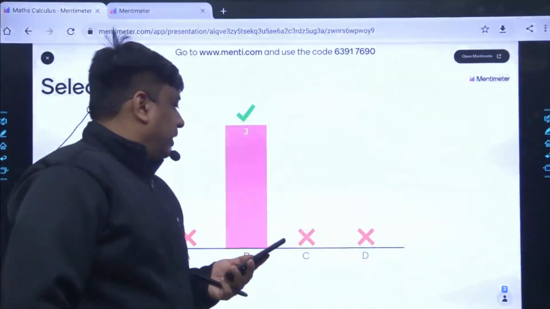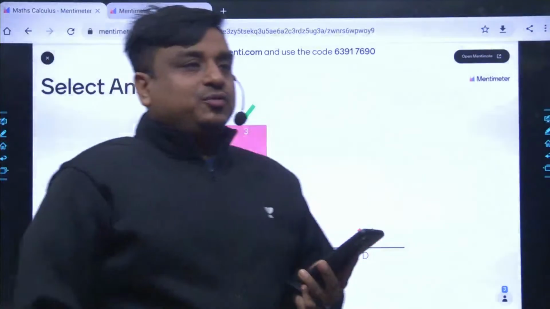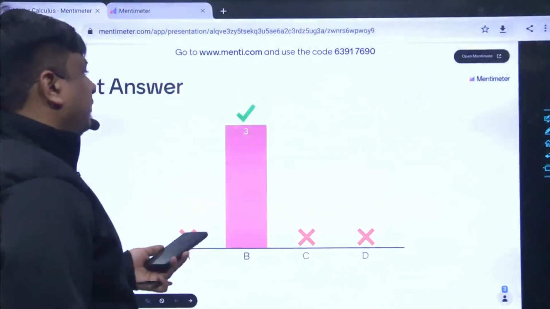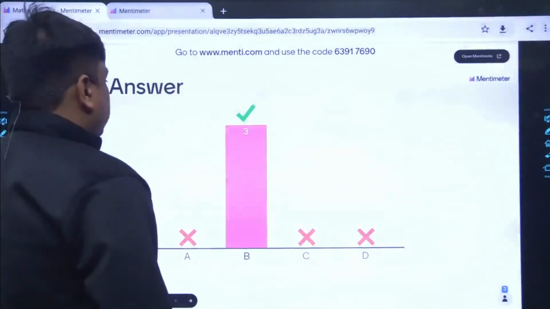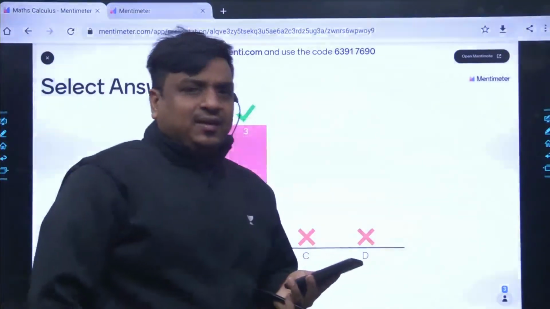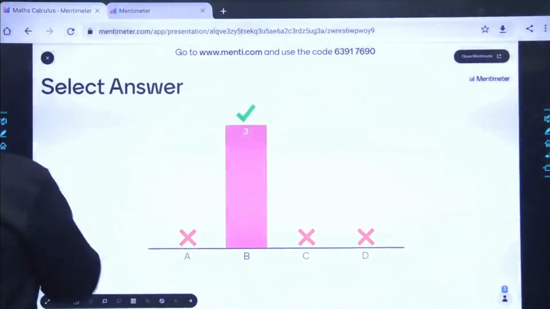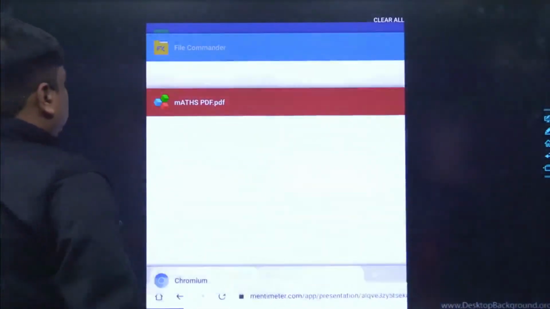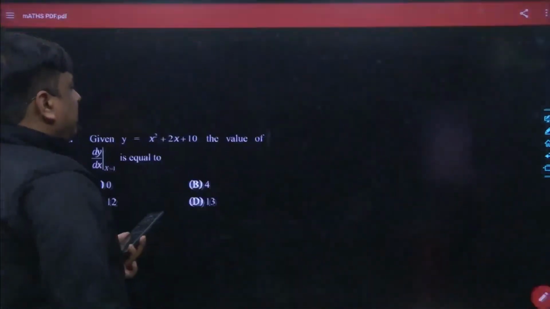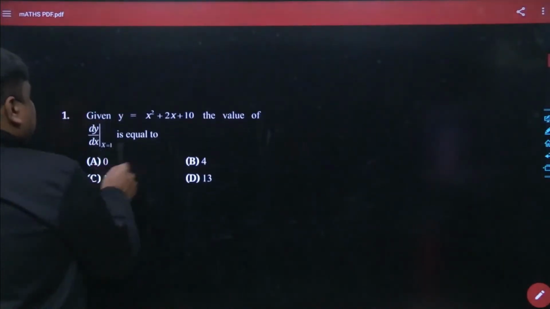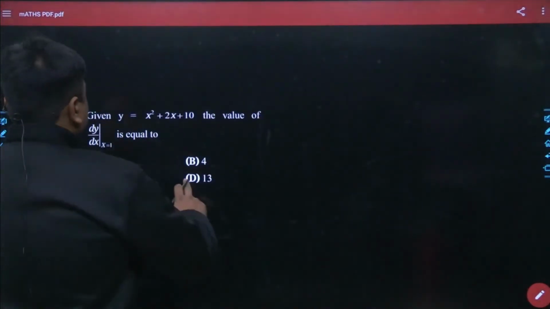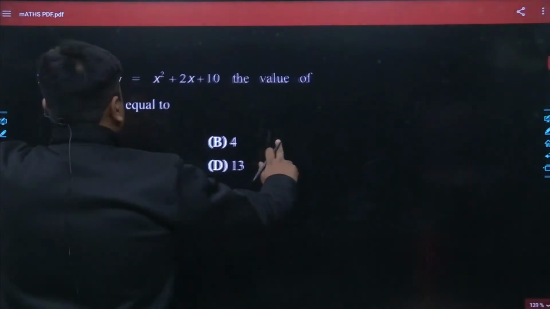Everyone has voted. Great. The answers received have been correct for all of them, and I think it was quite a straightforward question. We had to perform a differentiation, and at the end of the day, we had to put x equals 1. But I feel a common mistake people may make here is to put the value of x first and then differentiate. No, my dear friend, that mistake should never happen.